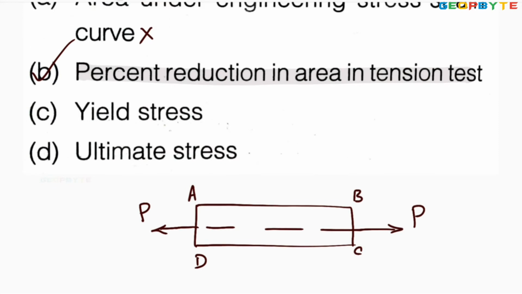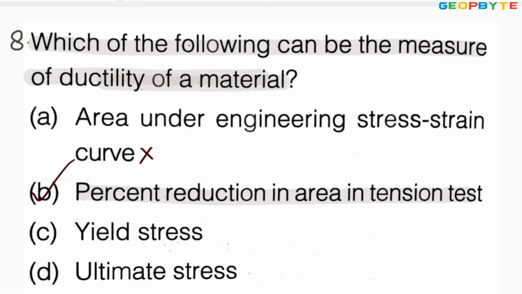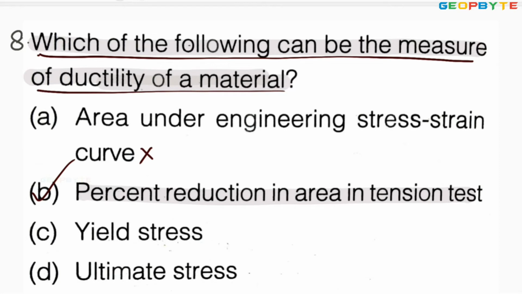Now look at the options. The question is, which of the following can be the measure of ductility of material? Option B, percentage reduction in area in tension test. Remember, when the tension test is applied, area reduction takes place.